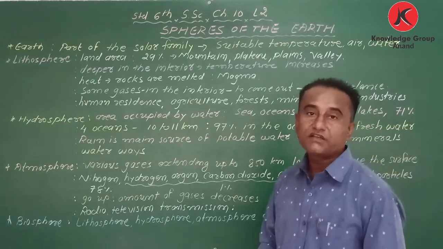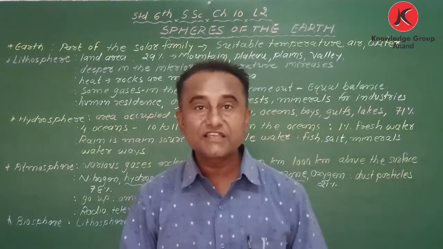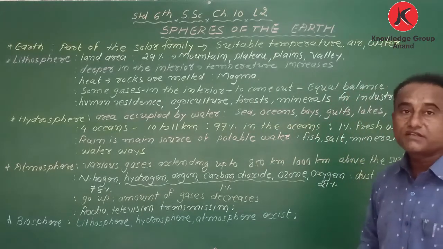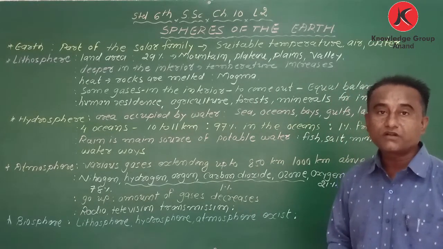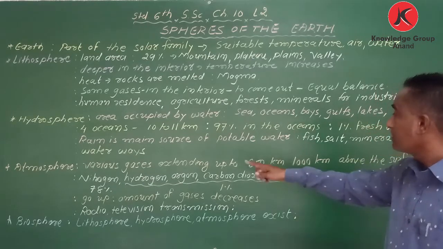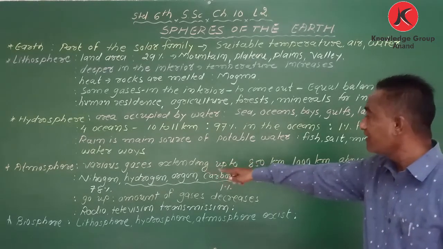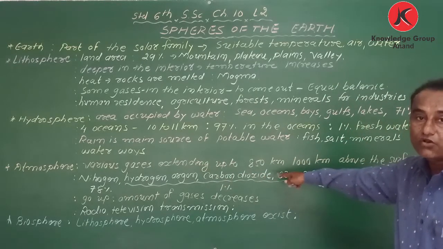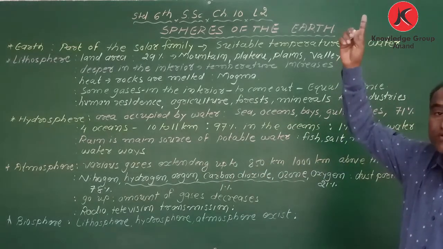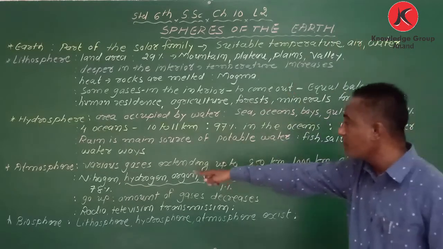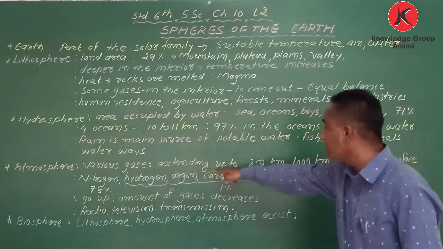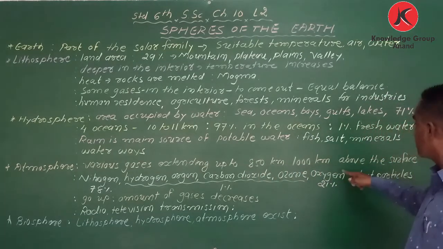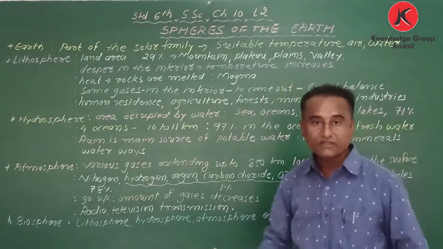When we consider the surface of the earth, various gases extend up to 850 kilometer till 1000 kilometer above the surface of the earth.